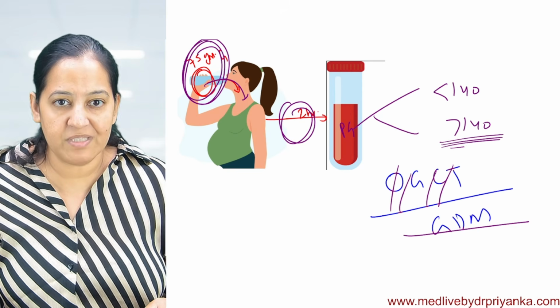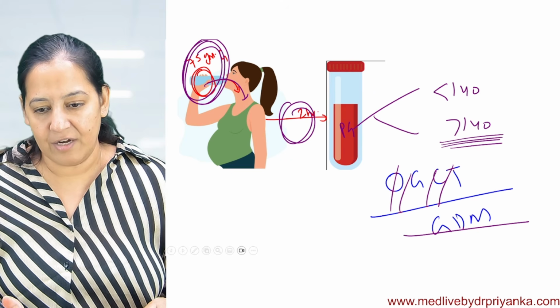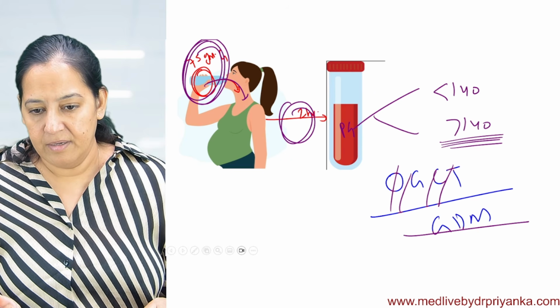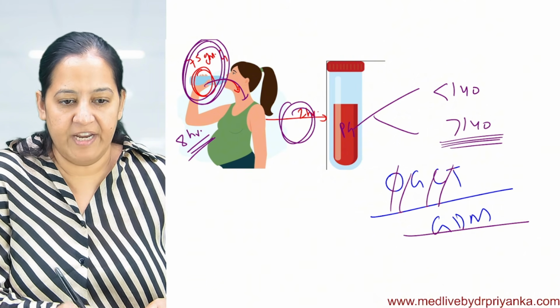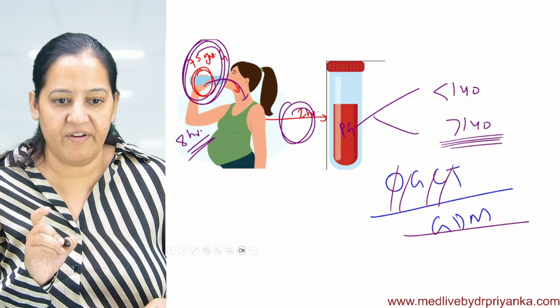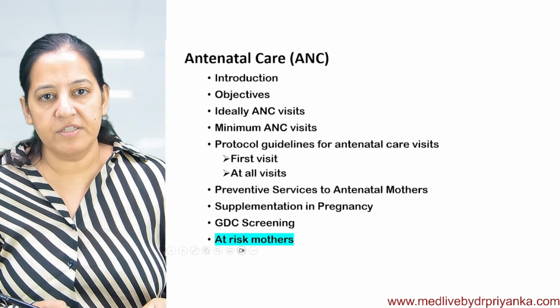If the test is positive, we start the lady on insulin. Oral hypoglycemics are contraindicated. Yes, she should be fasting, Sumarna. There should be 8-hour fasting before that, and after that, 75 gram of glucose is given. Minimum 8-hour fasting is required. Nice question. Got it? So this is the test.